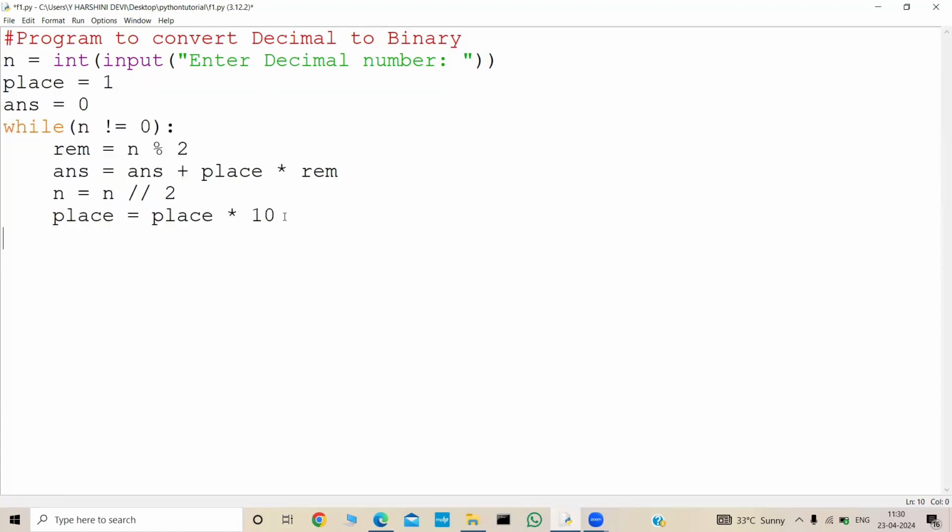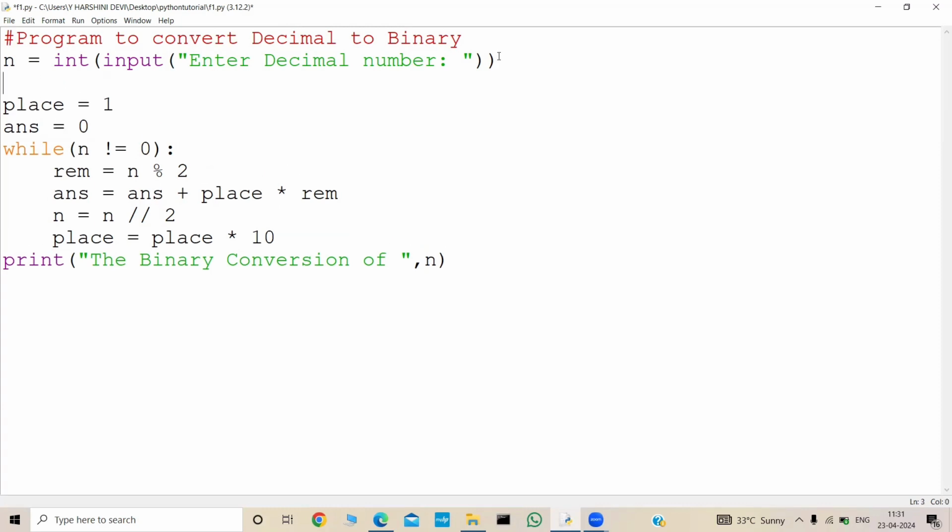Now let's print the output: print the binary conversion of n. If I keep n here, then in my output I will get the binary conversion of 0, because once my n becomes 0, I come out of the loop, so I was losing my value of n. But we can restore the value of n by simply storing it in another variable, let us say the num variable. So I will keep num here: the binary conversion of num is answer. Simple. Okay, now let's run this program.